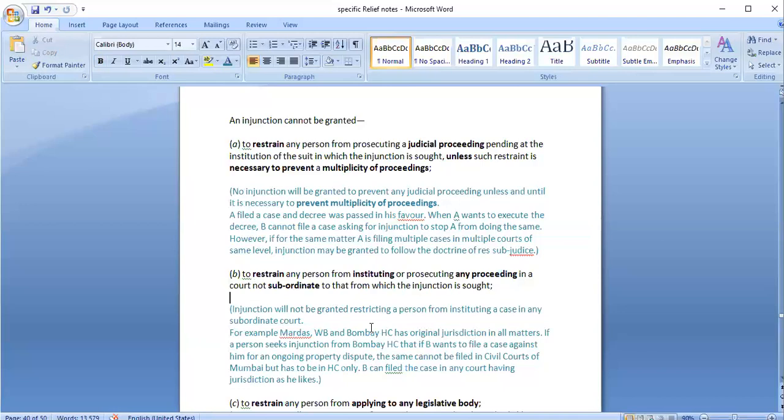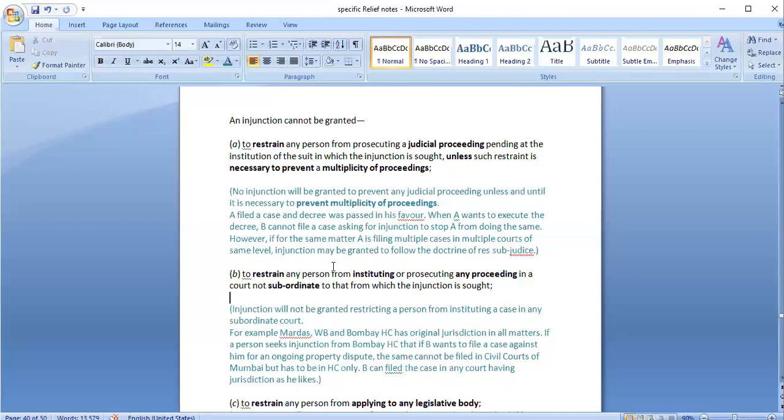He can go to the civil courts for filing the case. He can even directly go to the High Court asking for his relief. So in such cases, the person cannot obtain an injunction that would restrict the other person from approaching any subordinate court, because the person has a right to go to any court to file a case.